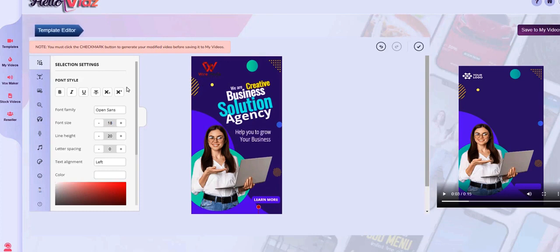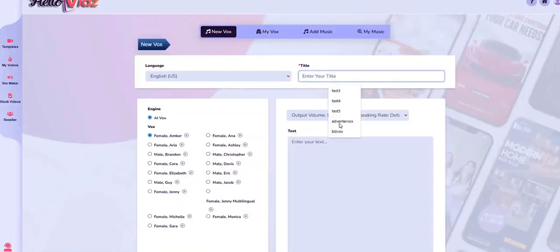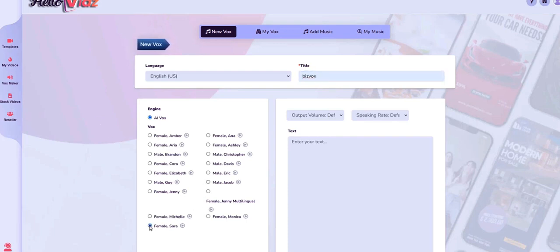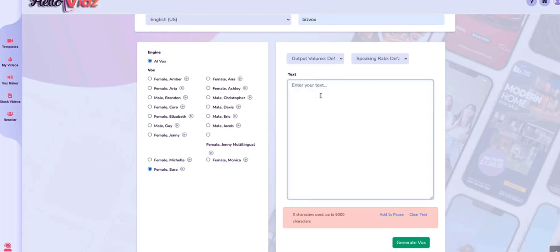Let's also go ahead and add a voiceover for this. I probably should have created the voiceover first, but I'm going to go ahead and just open this in a new tab. That way we can create it now. All right, so we'll give it a title. We'll call this one BizVox and select which voice we want to use. I'm going to use Sarah again. I like that voice. And then we're going to enter some text.